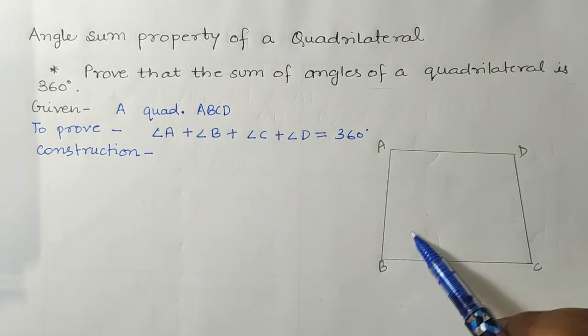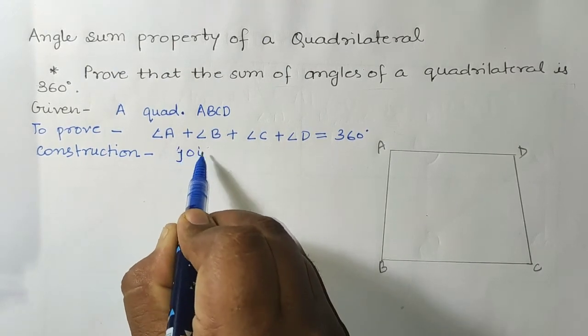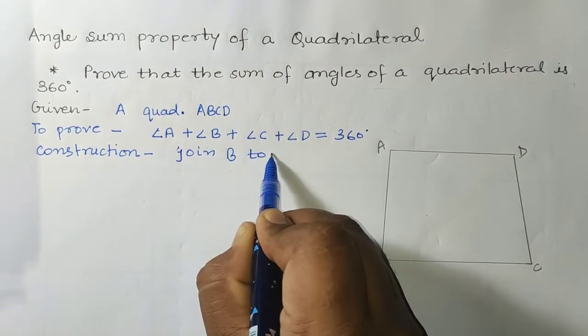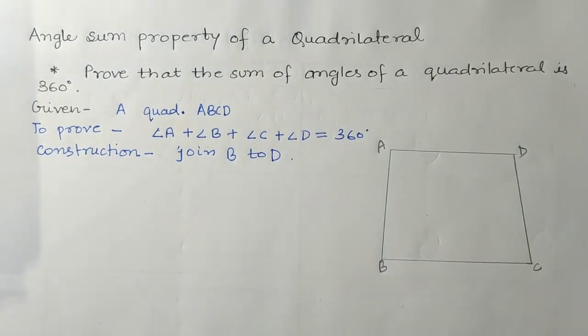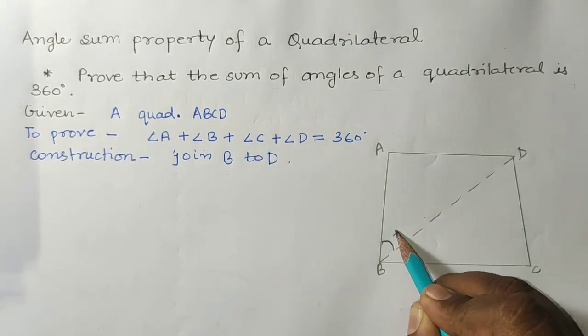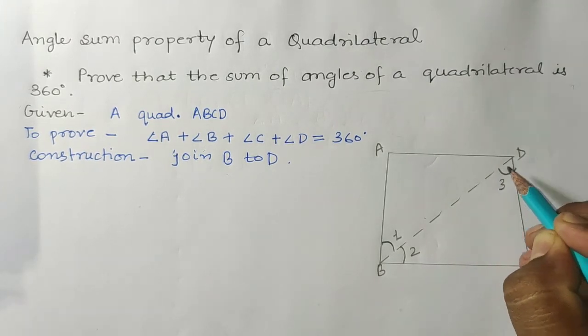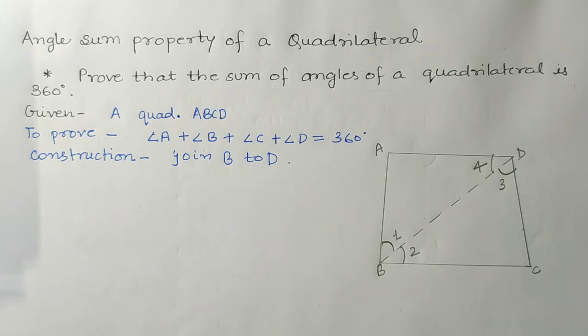Suppose we have joined the diagonal BD, joining B to D like this. Suppose that this is angle 1, this is angle 2, this is angle 3 and this is angle 4. So we have joined a diagonal, BD, and after that we have supposed that this angle is 1, this angle is 2, this angle is 3 and this angle is 4.